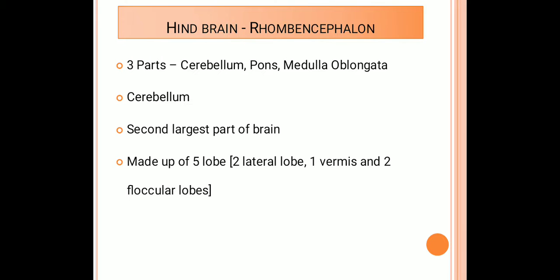Hindbrain is also called the rhombencephalon. This hindbrain has three main parts: the cerebellum, pons, and medulla oblongata. Here we are going to discuss the cerebellum. The cerebellum is the second largest part of the brain, and it is made up of five lobes: two lateral lobes, one vermis, and two floccular lobes.